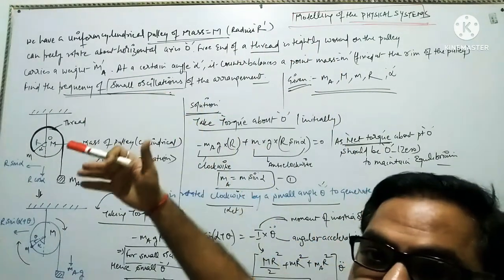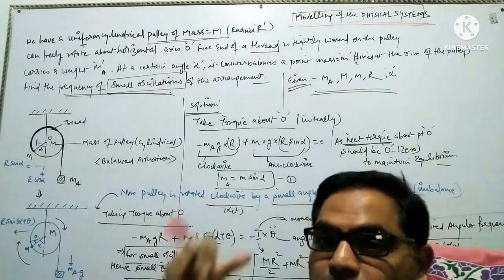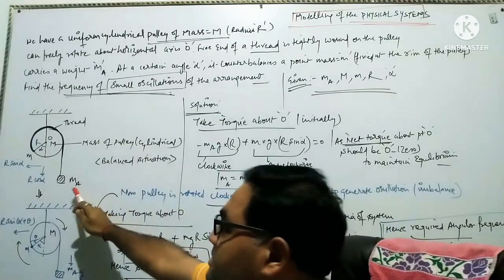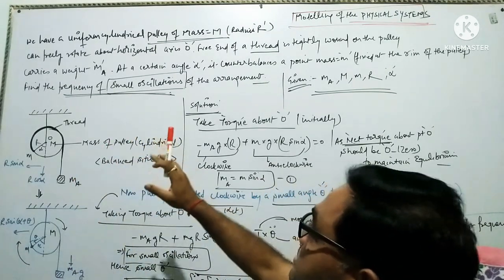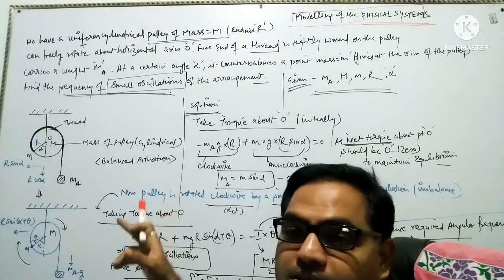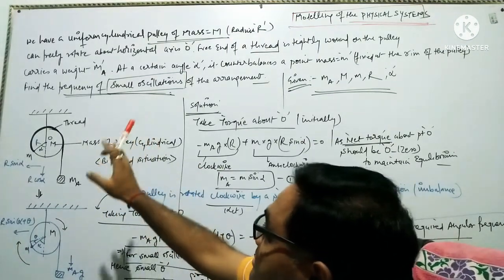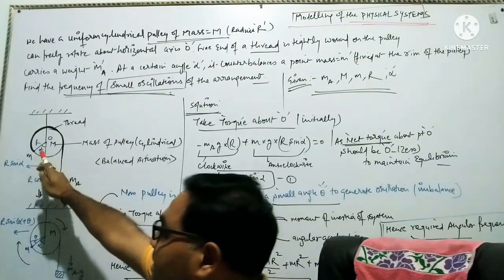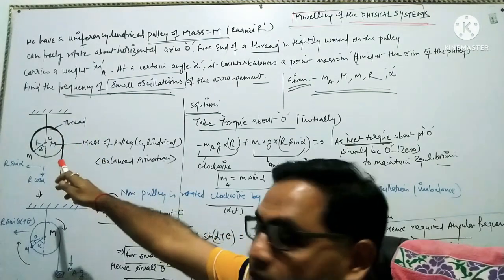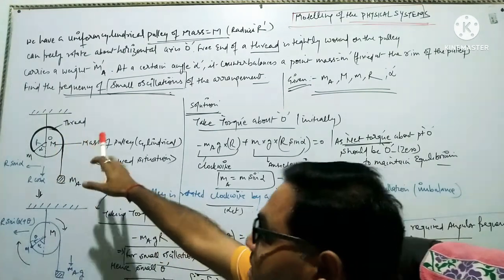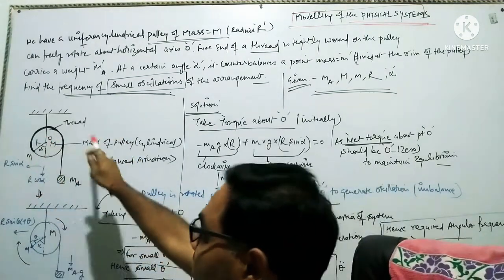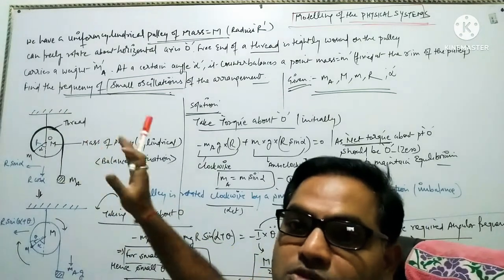Wound on the pulley means the thread is wound around the pulley in such a way that it carries a weight M A. This is a weight M A in a general condition. The condition prescribed in the next line is that at a certain angle alpha, if a point mass has been attached to the rim of the pulley, the whole arrangement is in equilibrium position.